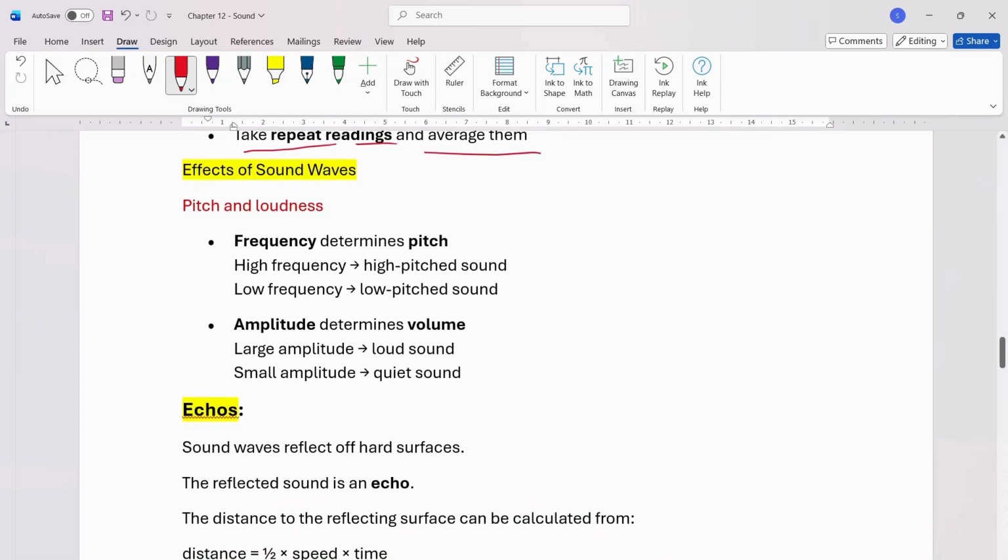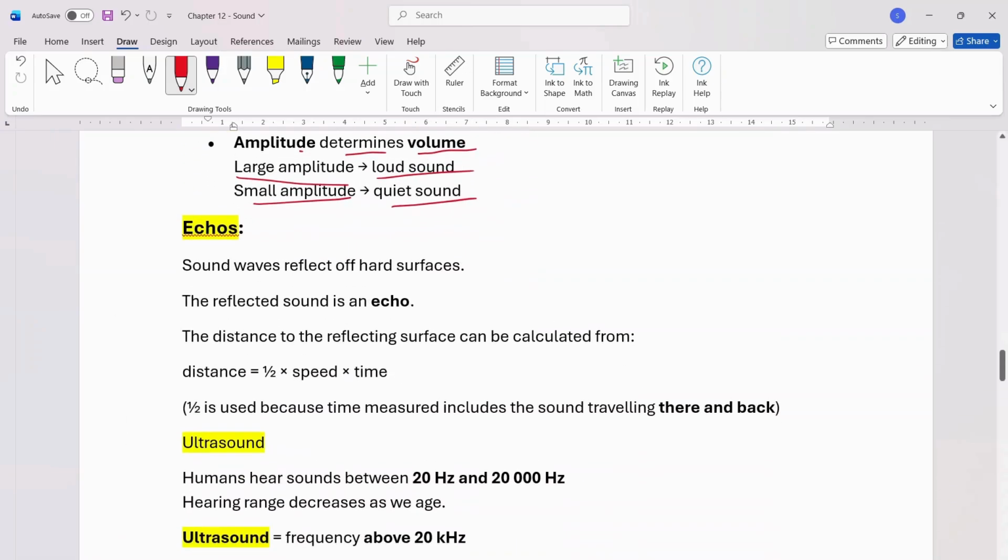Effects of sound waves: pitch and loudness. Frequency determines pitch. High frequency, high pitch sound. Low frequency, low pitch sound. Amplitude determines volume. Large amplitude, loud sound. Small amplitude, quiet sound.